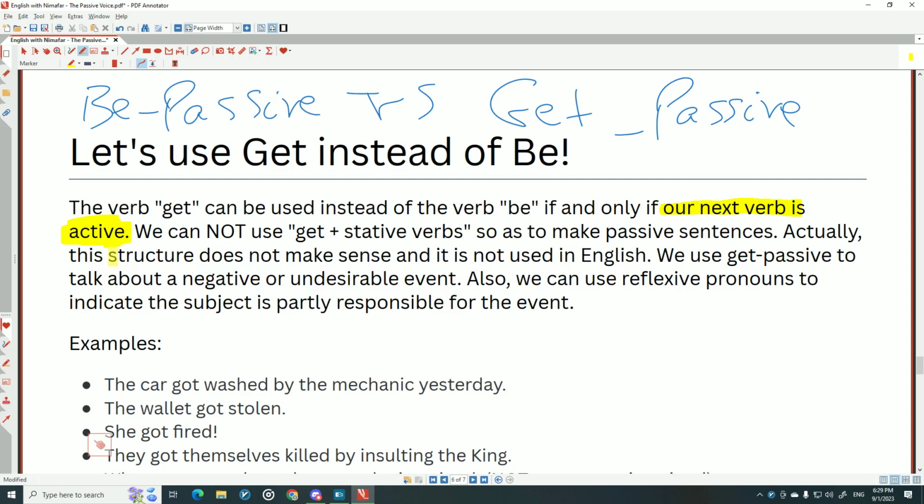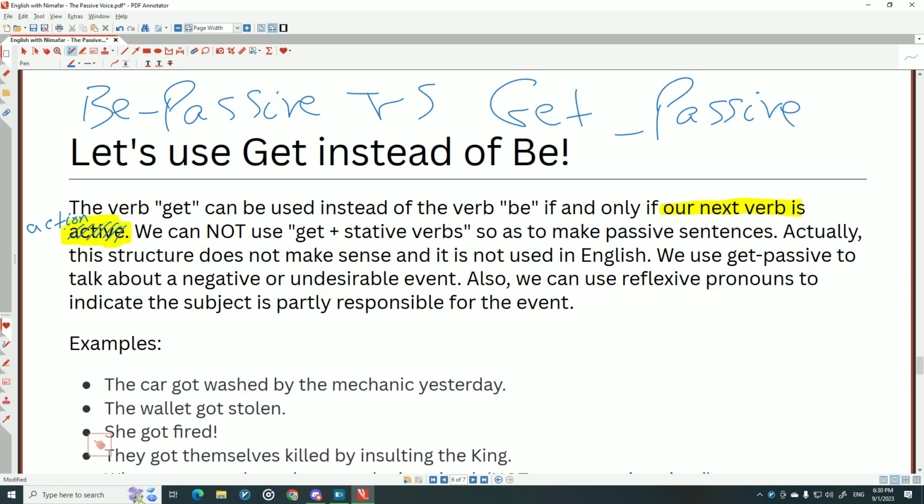You know, stative verbs, state verbs like love, realize, understand, see, hear, taste. They are state verbs. But action verbs like walk, talk, listen, teach, watch, wash are active, and the verb is action. We cannot use get plus stative verbs. Actually, it's okay if we call them active verbs as well, but let me make it action because that's better.